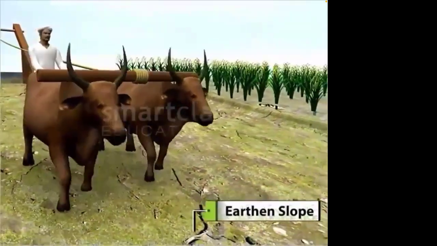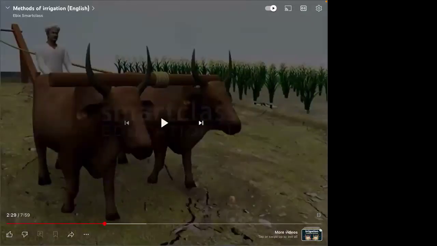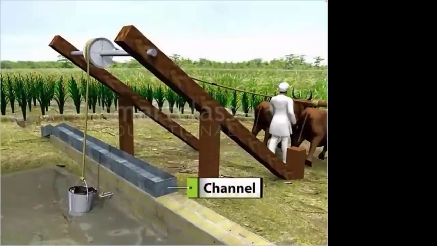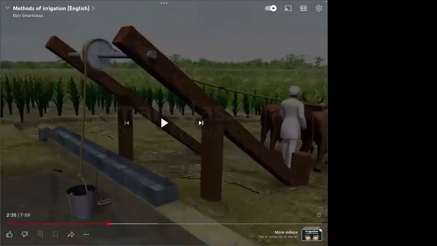So the farther the animals go, the more water they will be carrying up. They will be pulling it up. The water is then emptied into a channel and the fields are irrigated. See, this channel is then connected. You can see the pipe is connected to the field, and from there the water will be taken to the field.